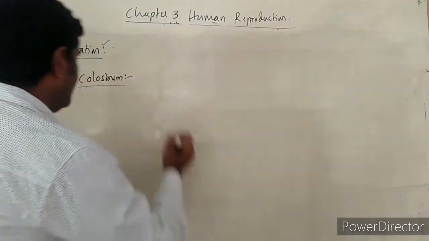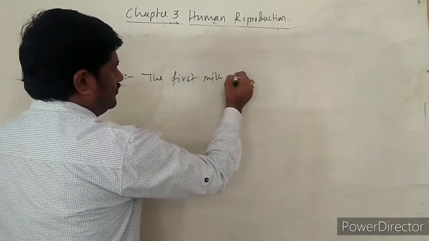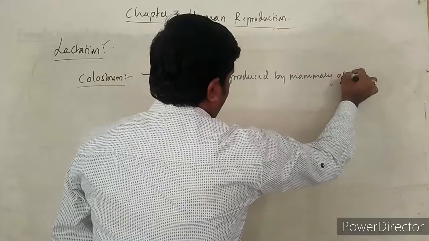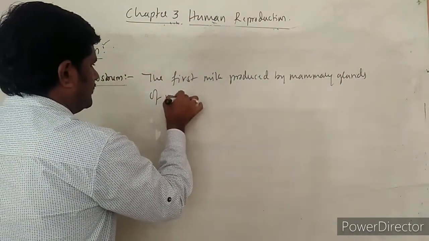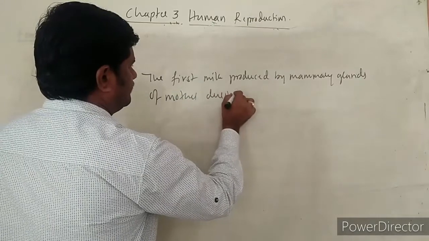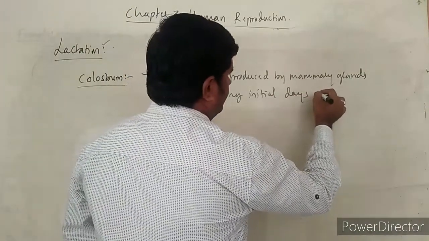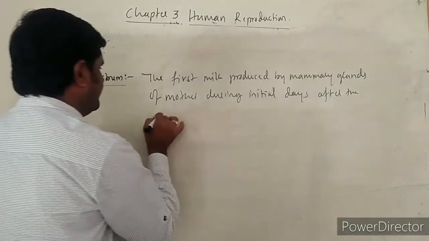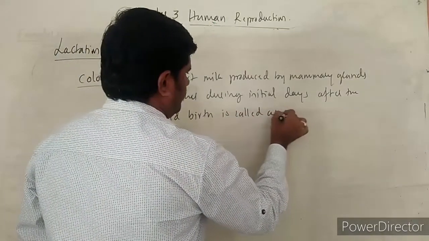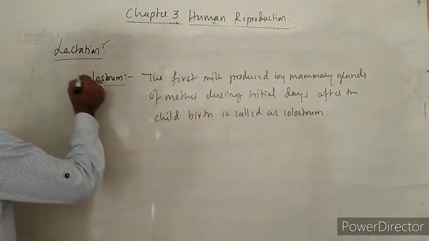Colostrum is nothing but the first milk produced by mammary glands of mother during initial days after the childbirth is called as colostrum. This is more important, so term that we must remember.